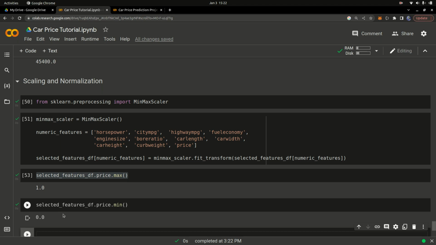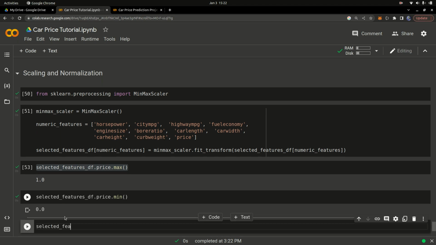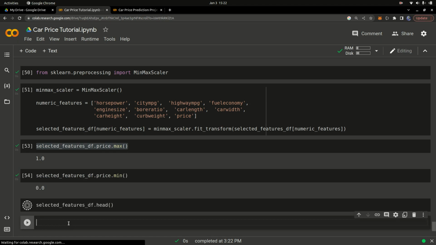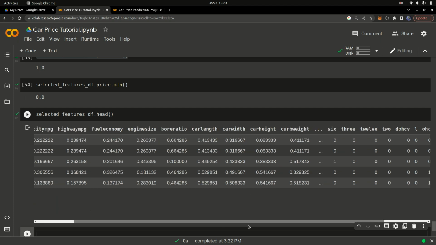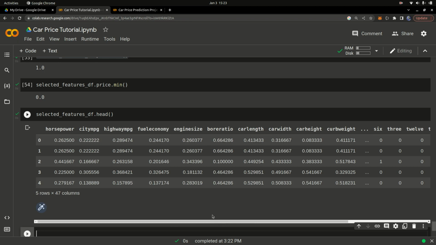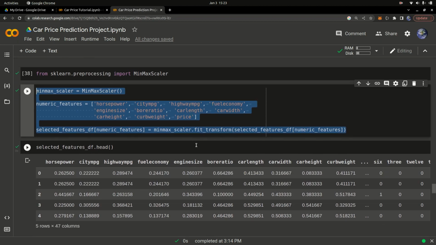So if I do selected_features_df.head, I should now see everything has been scaled, because we have scaled all these features right here. The maximum will be 1, anything else will be between 0 and 1. So we have just scaled that, so it's easier for machine learning models to understand smaller digits rather than huge ones. So that's why you have to do scaling. Once you have scaled the data, we are good to go. So let's see what's next on the list.